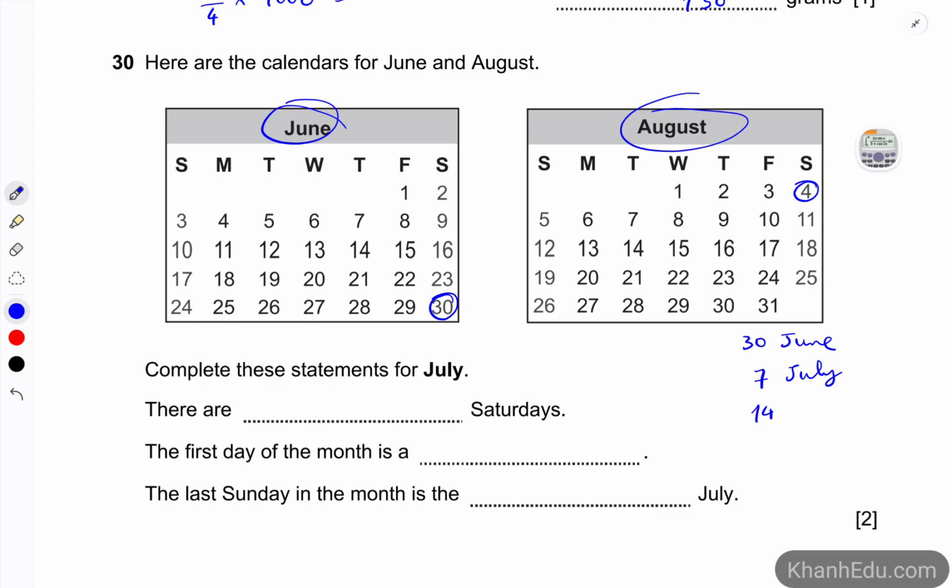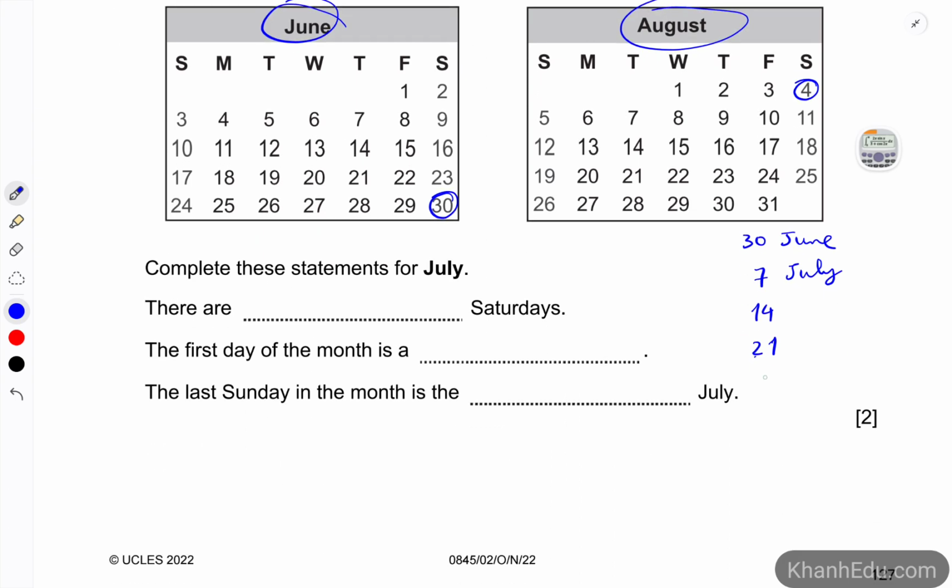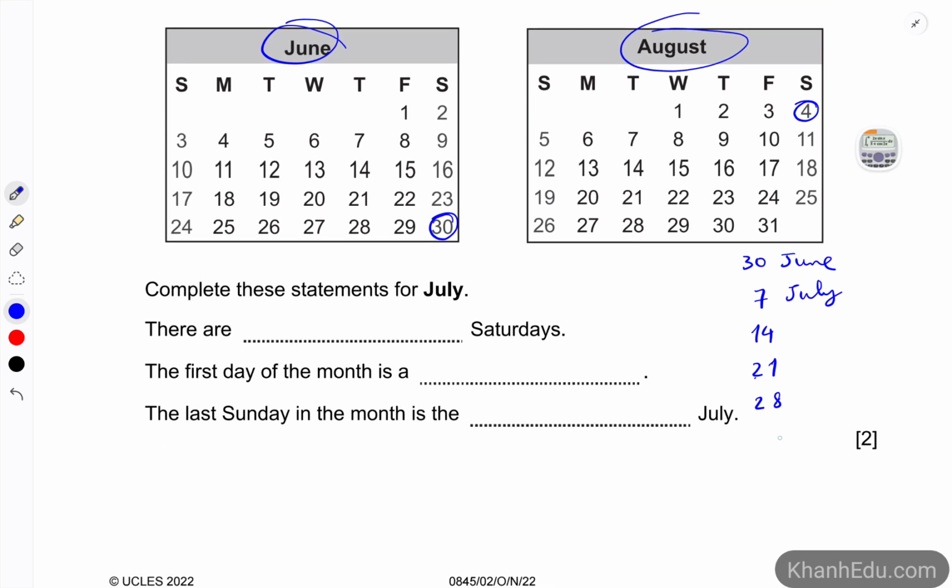Then 7 more, 14, and then 7 more, which is 21, and 7 more is 28, and when we add 7 more, it's going to be 4 August. So let's see how many Saturdays: 1, 2, 3, 4. We have 4 Saturdays in July.